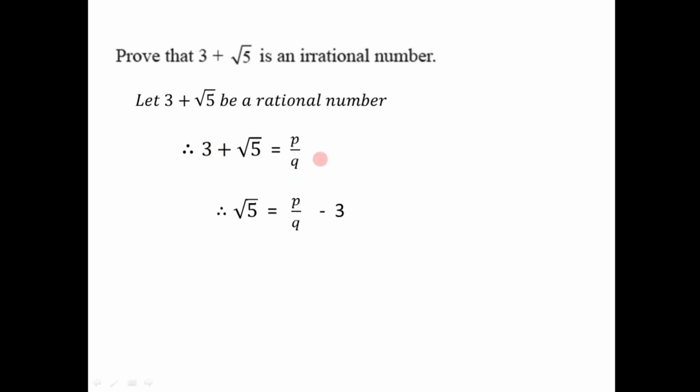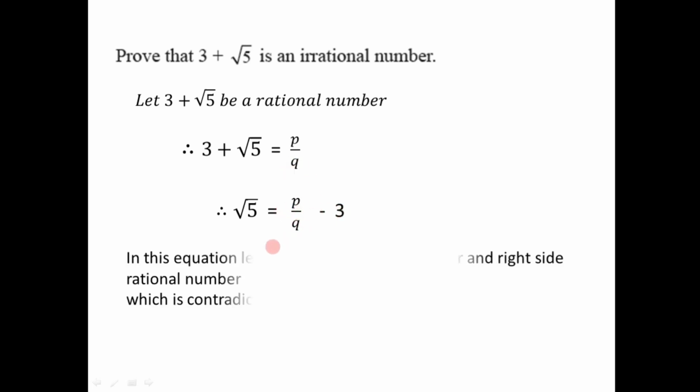If we take 3 to the right hand side, it would be p divided by q minus 3, and on the left hand side we would have root 5. So for this equation also, on the left hand side we have an irrational number because root 5 is an irrational number, and on the right hand side we have p divided by q, which is a rational number, and if we subtract 3 from this rational number, the answer would also be a rational number.